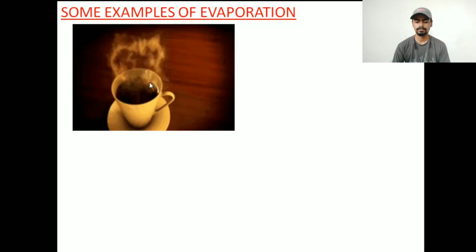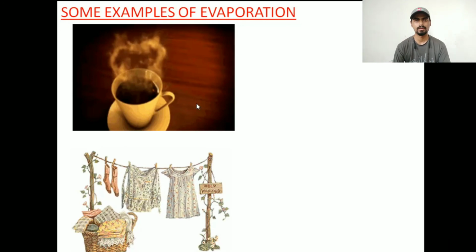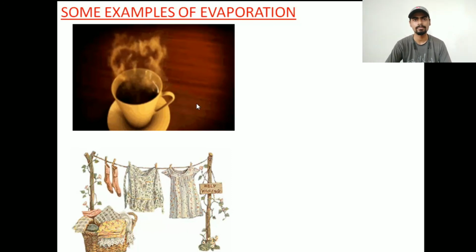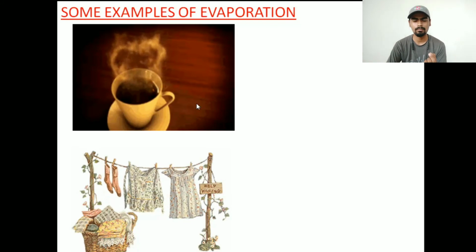Okay, you can consider one more example, the drying of clothes. Whenever you keep your wet clothes out on a sunny day, what happens? They absorb the heat energy. Obviously the molecules of liquid will be present in your cloth because it is a wet cloth, right? So the molecules or particles will absorb the heat energy from the sun and get converted into a gas and escape. As a result, finally your clothes will get dry.